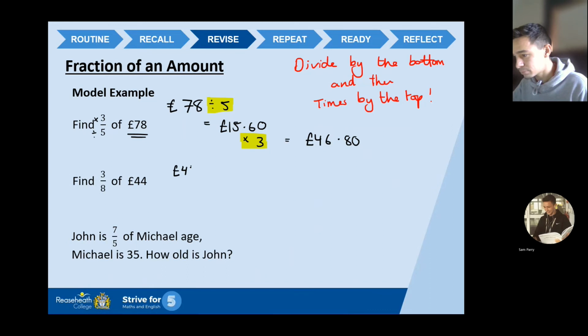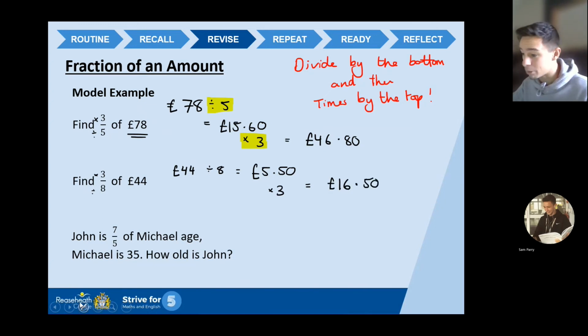£44 divided by the bottom. So 44 divided by 8 gives me £5.50. 5.5, £5.50. Now, I've divided by the bottom, I need to times by the top, times by 3. £5.50 times by 3 is going to give me a lovely answer of £16.50.